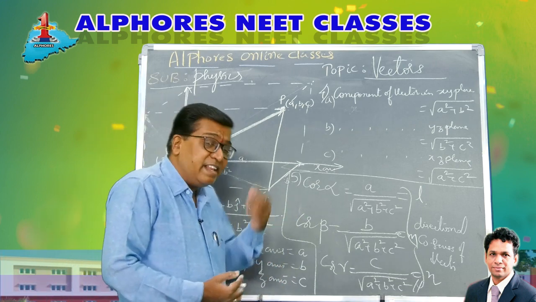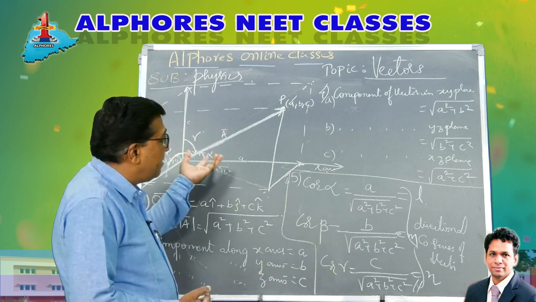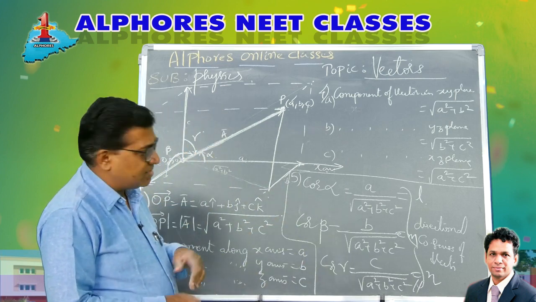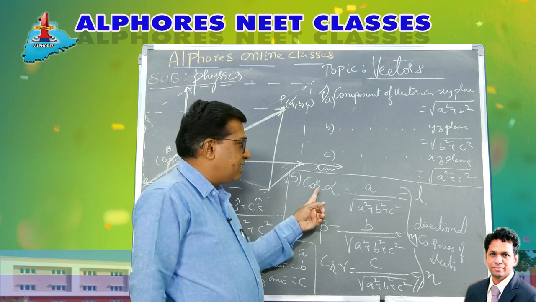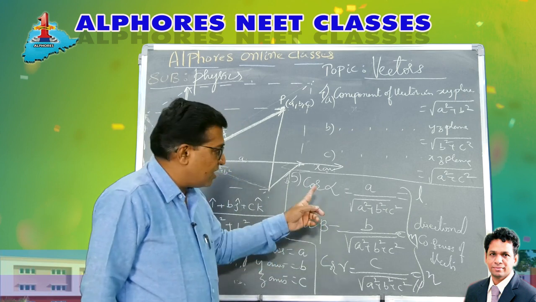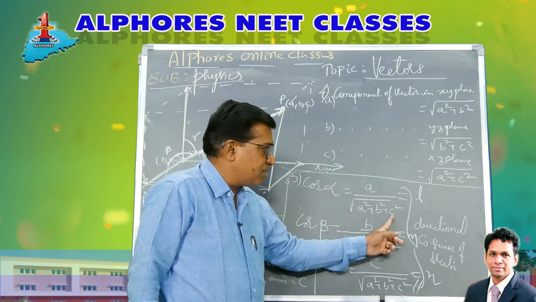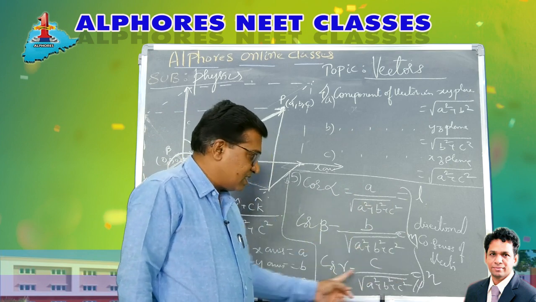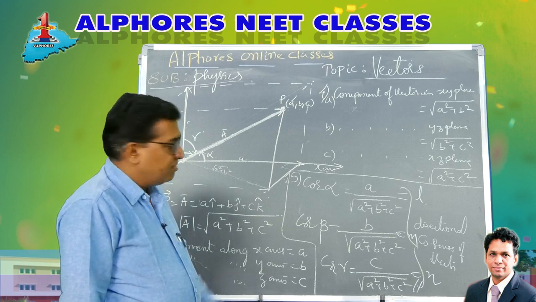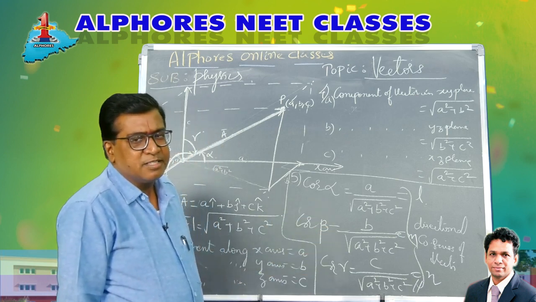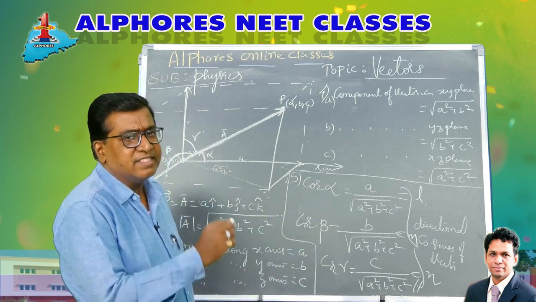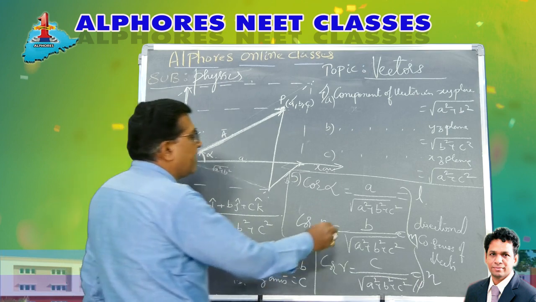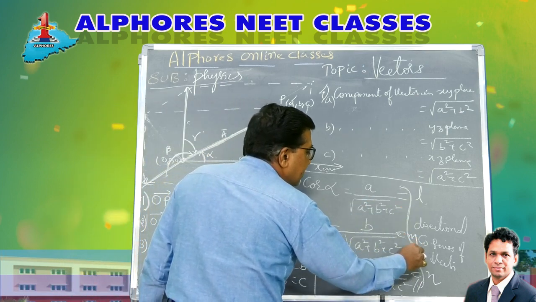Now, finally, the angle made by the vector with different axes. So the angle made by the vector with x-axis, y-axis, z-axis. Cos alpha is a by root of a square plus b square plus c square. Cos beta is b by root of a square plus b square plus c square. Cos gamma is like this, where alpha, beta, gamma are the angles made by the vector with x, y and z axis. Okay, so this way you can find the directional cosines.